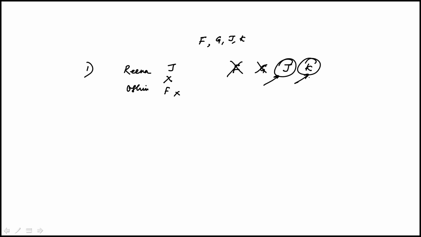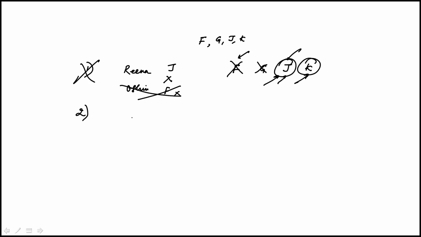I guess Ocean hasn't visited that. But Ocean had not visited F, but anyway, that part has already been ruled out because Rena's already been there. And so J is a possibility, but there's nothing that indicates that they must have visited one of these four towns. So one is insufficient. We can't say with certainty. J is a possibility, meaning they did visit town J, but it's also possible that they did not visit any of these four. So that's why one is insufficient.